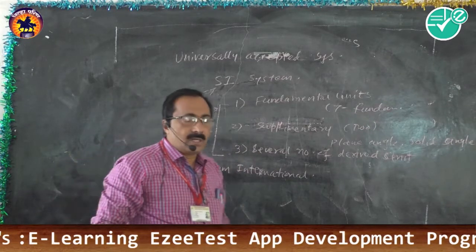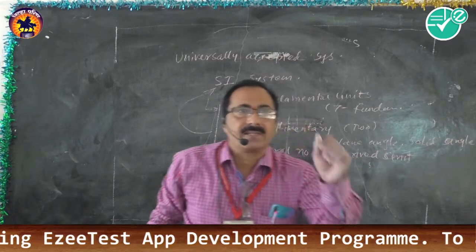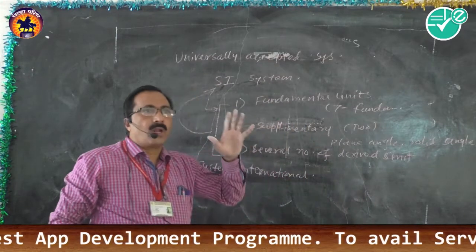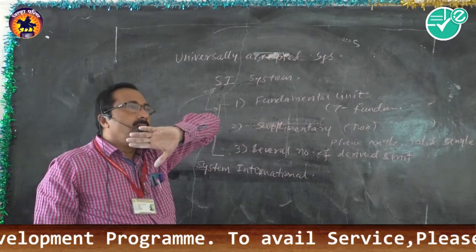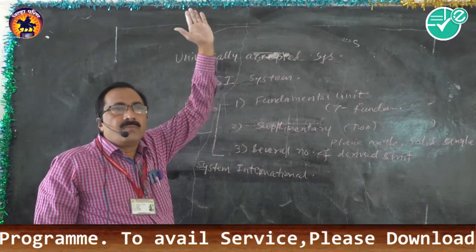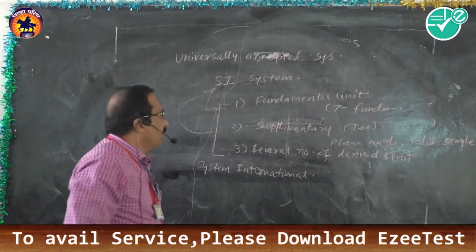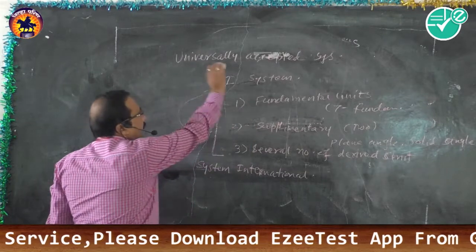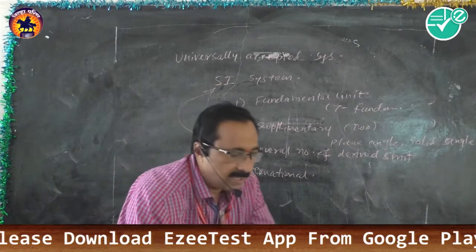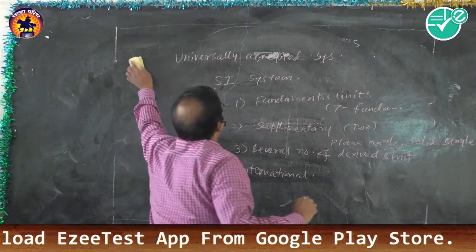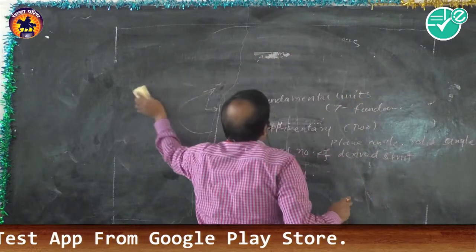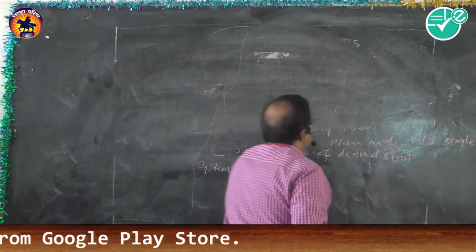Any quantity, let us suppose mass, the SI unit of mass is kilogram. So kilogram is familiar in every part of the earth, isn't it? So it is a universally accepted system. So this is about the SI system and SI units. So what are the rules for writing SI units?